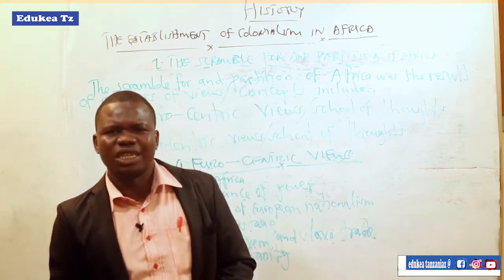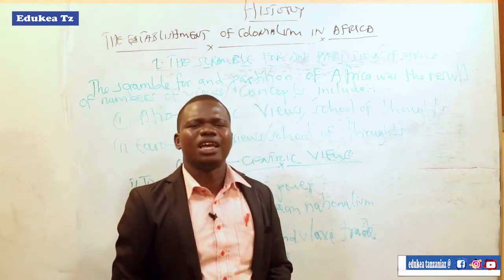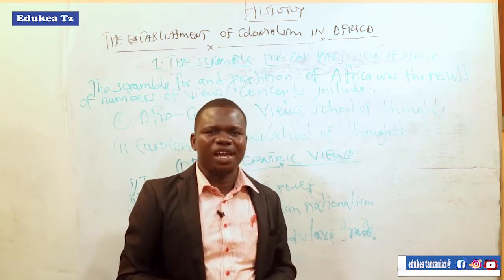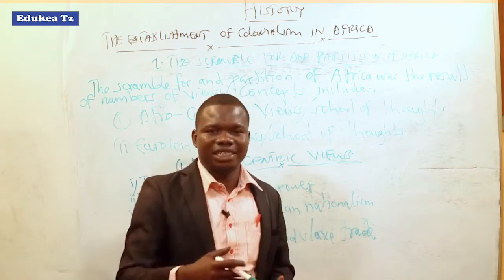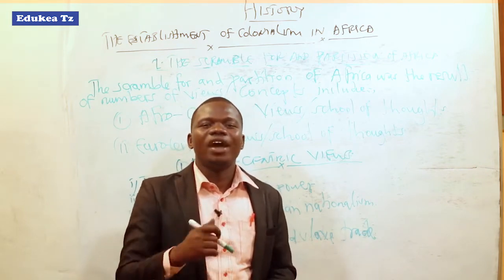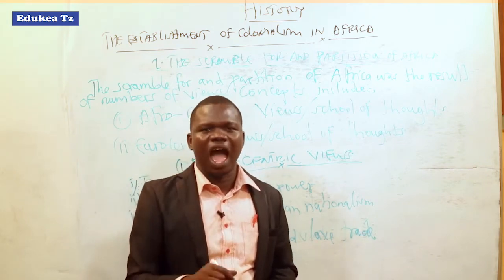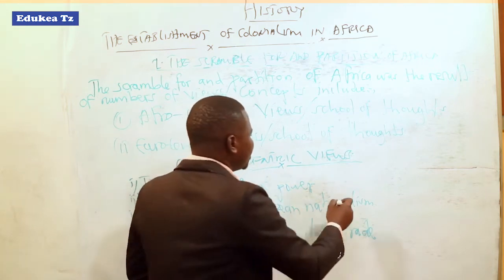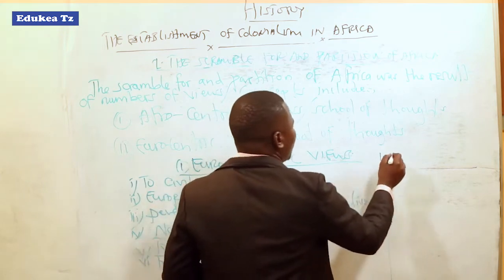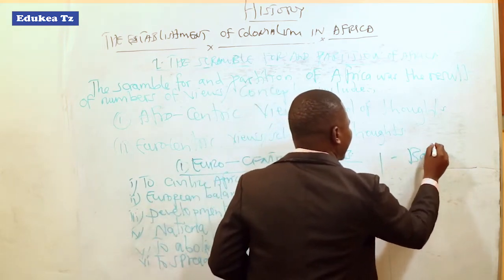It was a dark continent. Those Africans had a poor standard of life. They had no kind of civilization. They had no kind of development. Africa was barbaric.